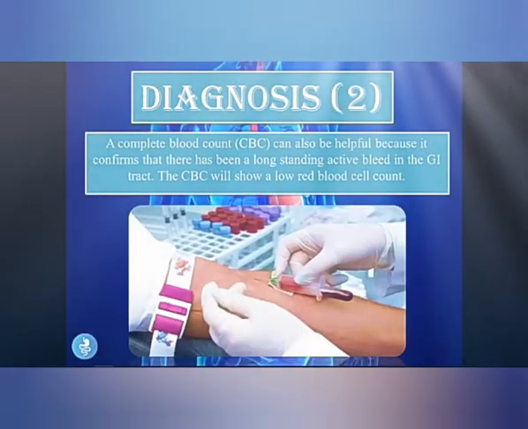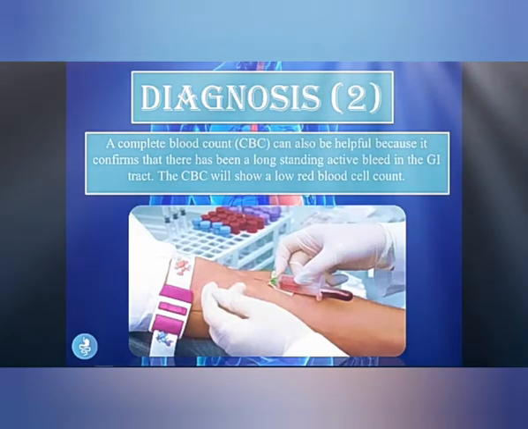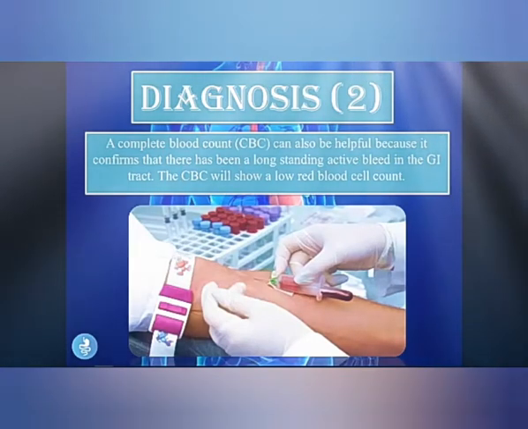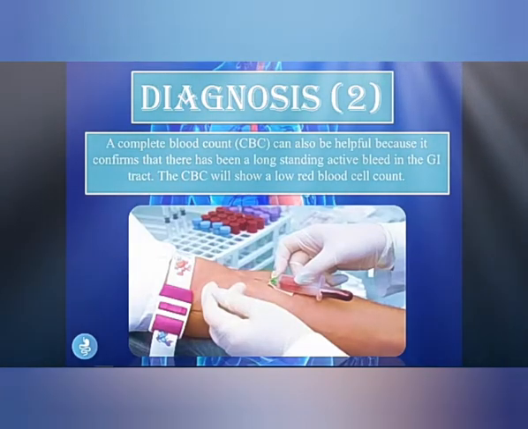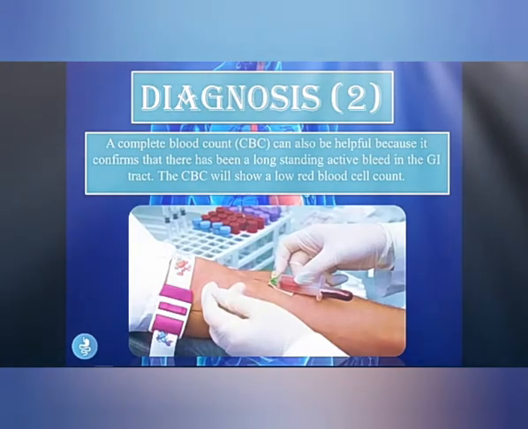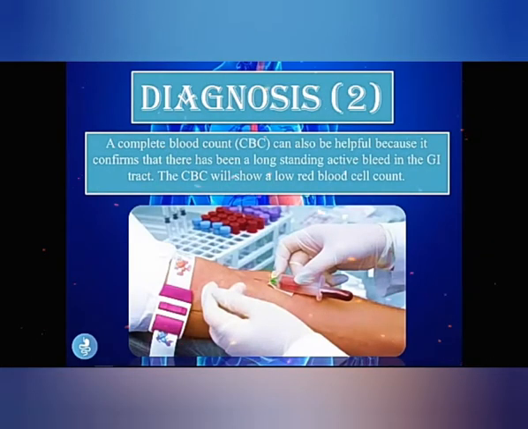Continuing with the diagnosis, we could also do a CBC, or a complete blood count. And this can be helpful because it confirms that there has been a long-standing active bleed in the GI tract. And the CBC will show a low red blood cell count. So because that patient has been bleeding out from their GI tract for quite a while, the red blood cell count can be low.